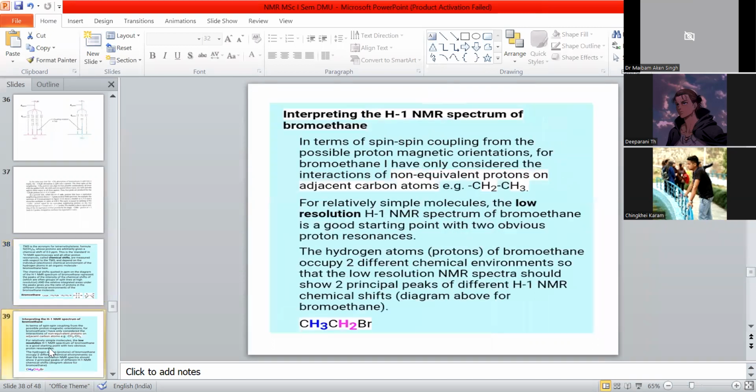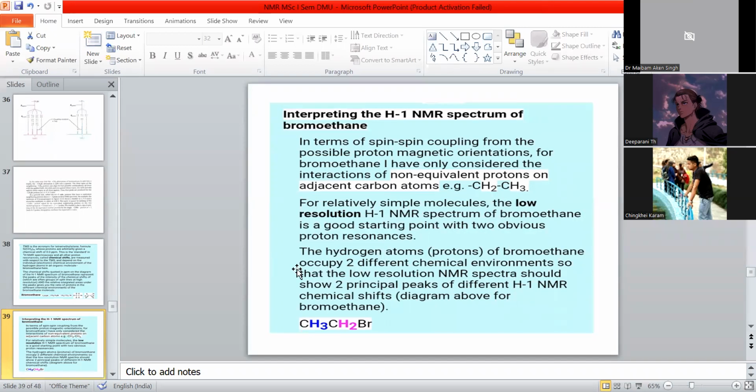And the interpretation that I have mentioned above is in terms of spin-spin coupling from the possible proton magnetic orientations for bromomethane. Only consider the interaction of non-equivalent protons. This one and this one have different environments, that is why this proton and this proton are non-equivalent.